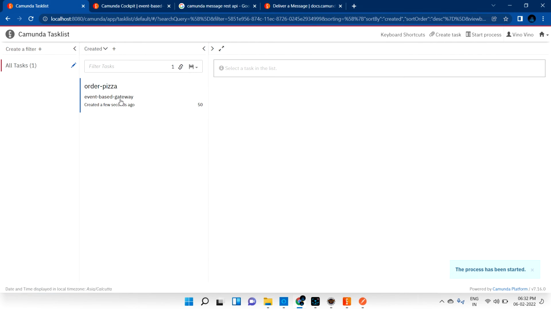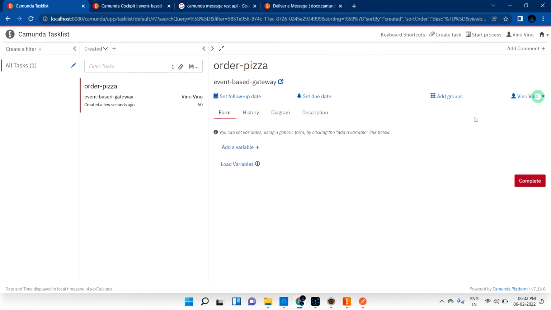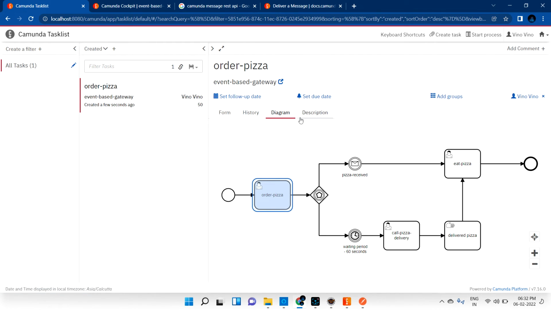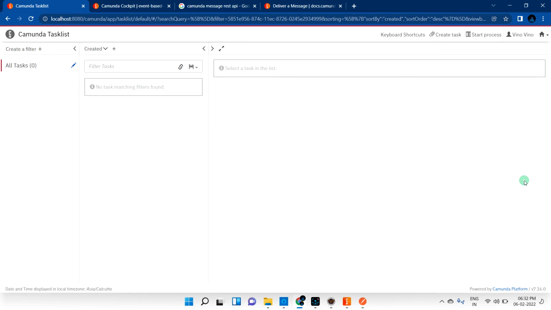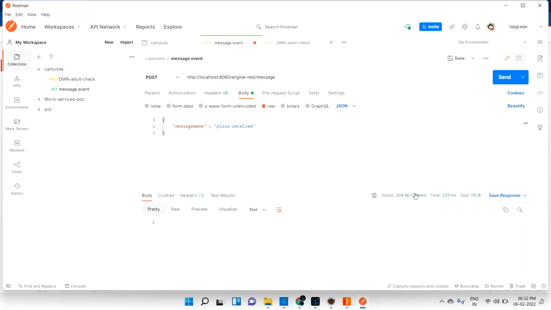Let me create a task. Okay, I created the task. Now the task is under order pizza. Let me order that. So I'm just ordering the pizza. Once I order the pizza, no task was created. Now I'm going to Postman before 60 seconds. If I hit this pizza received message event, it's giving me 204 no content.